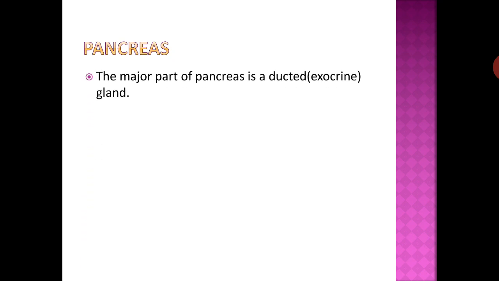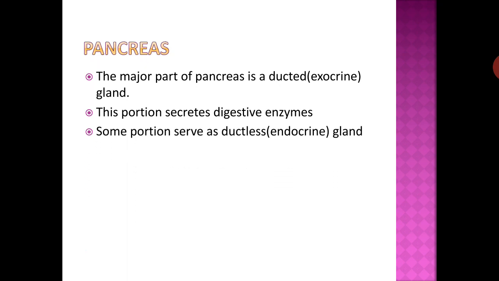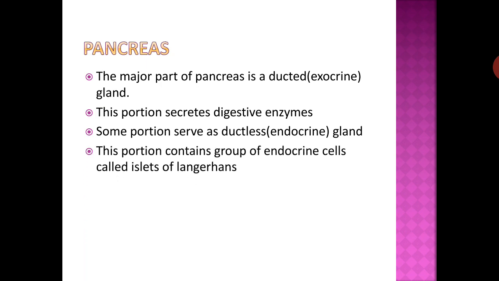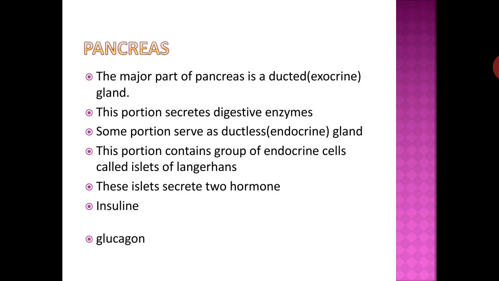The major part of the pancreas is a ducted exocrine gland. This portion secretes digestive enzymes. Some portions serve as a ductless endocrine gland. This portion contains groups of endocrine cells called islets of Langerhans. These islets secrete two hormones, insulin and glucagon.